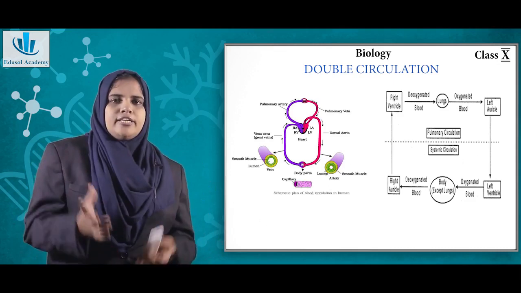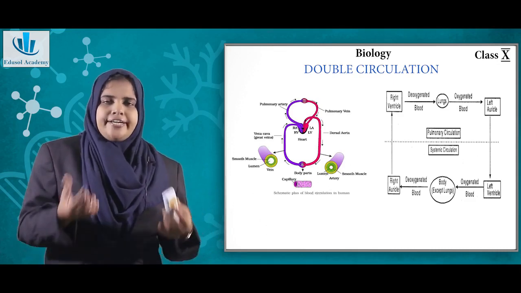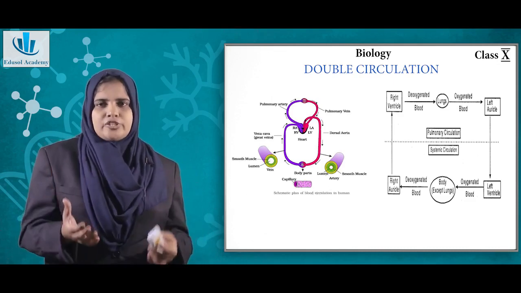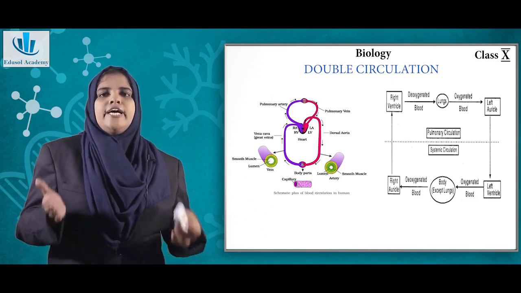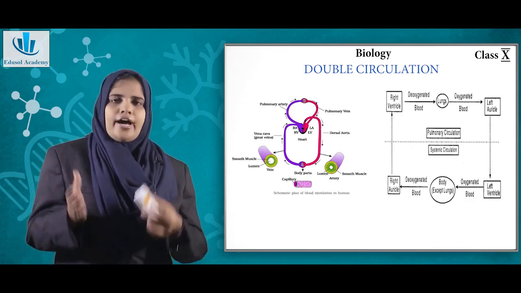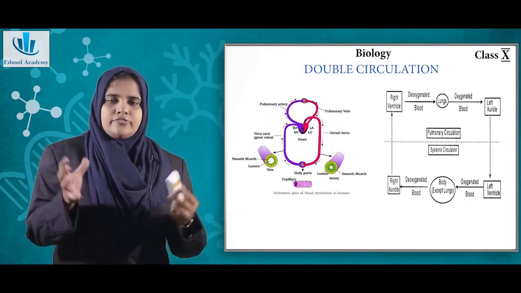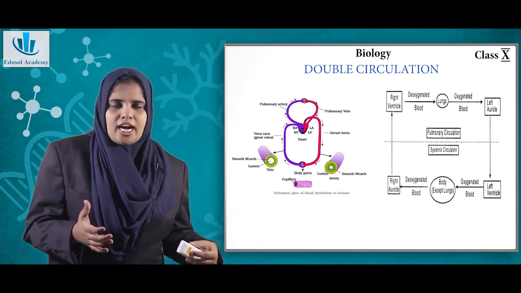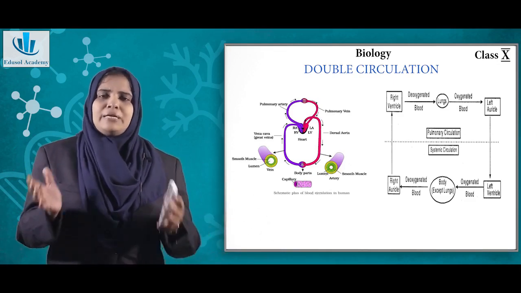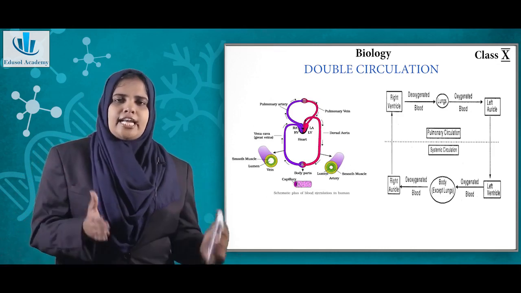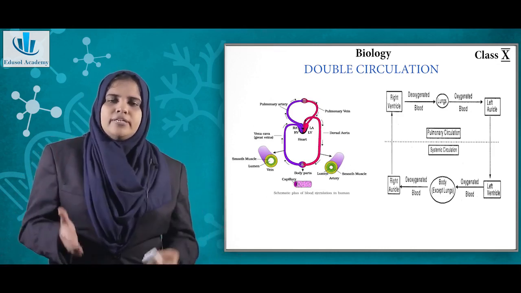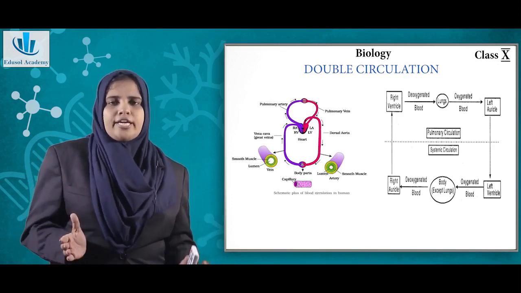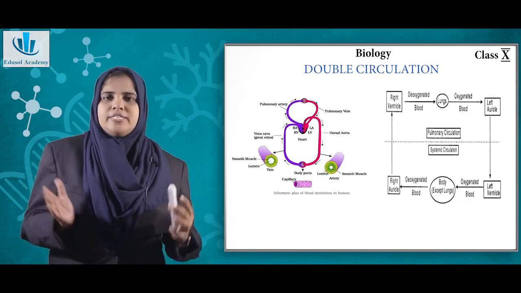So the left auricle or the left atria contracts and then the blood flows into the left ventricle. From the left ventricle, the blood is taken by the aorta. This aorta is a very large artery. It branches into further smaller arteries. We don't have to study all that, but just understand that the aorta carries oxygenated blood from the left ventricle to various other parts of the body. So this is called double circulation.